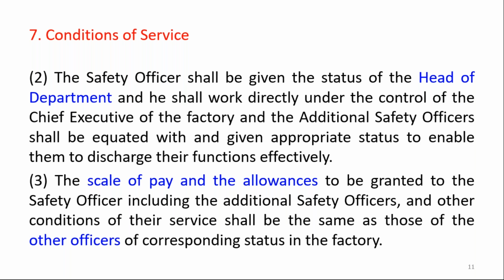The scale of pay and the allowances to be granted to the safety officers, including the additional safety officers, and other conditions of their service shall be the same as those of the other officers. So whatever the scale of pay and allowances are allowed for other officers in the factory, that should be the same for the safety officer as well as for the additional safety officers.